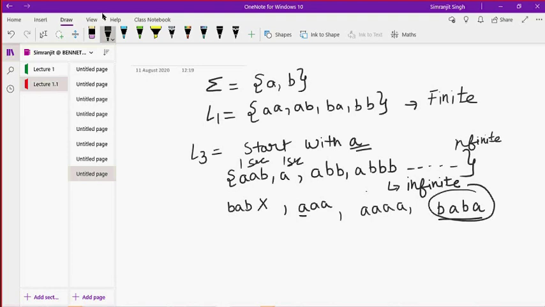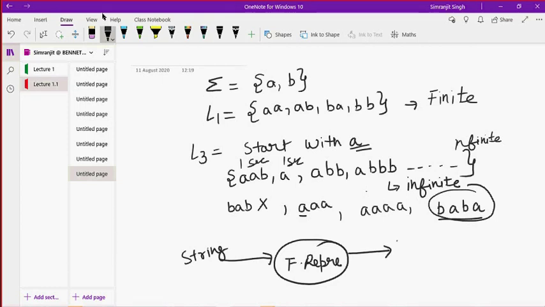So we need a solution to this problem. Basically, I want a finite representation to which I can give a string, which can be anything like BA, and it is able to answer yes, this string exists in the language, or no, it doesn't. It should reply in a finite amount of time, meaning 2 seconds, 3 seconds, 4 seconds, whether a string exists in a particular language.